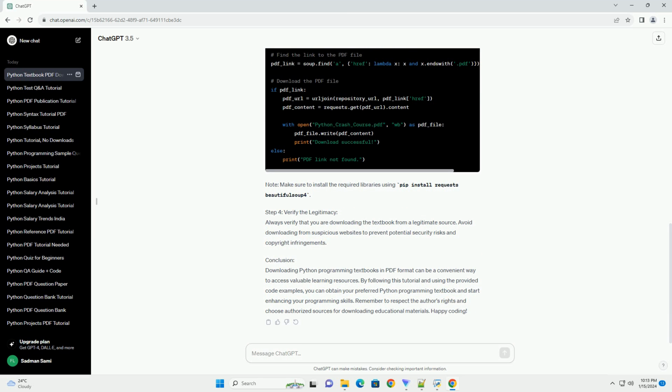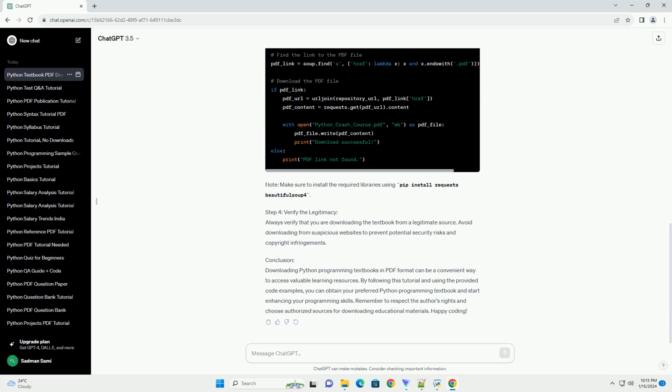Step 3. Visit authorized websites. It's crucial to download textbooks from reputable and authorized websites to ensure the accuracy and legality of the content. Common sources include the official website of the author, publisher websites, or educational platforms like GitHub, where authors may share their work.